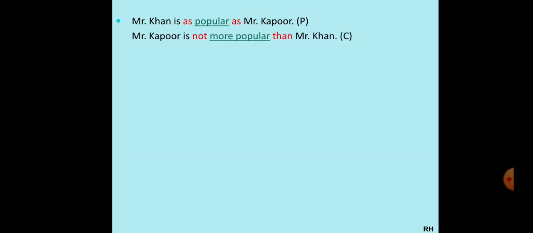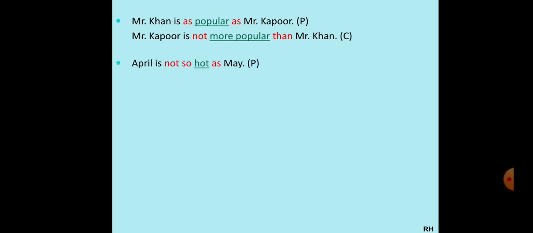So what we will do, Mr. Kapoor will come in the beginning, then you add is, not, and then popular will become more popular. Okay, why more popular? Because the adjective is a 6-letter word, so we have added more to it. Okay, so Mr. Kapoor is not more popular. Then you add the compulsory word than, Mr. Khan. Mr. Kapoor is not more popular than Mr. Khan is a comparative statement and superlative is not possible over here.